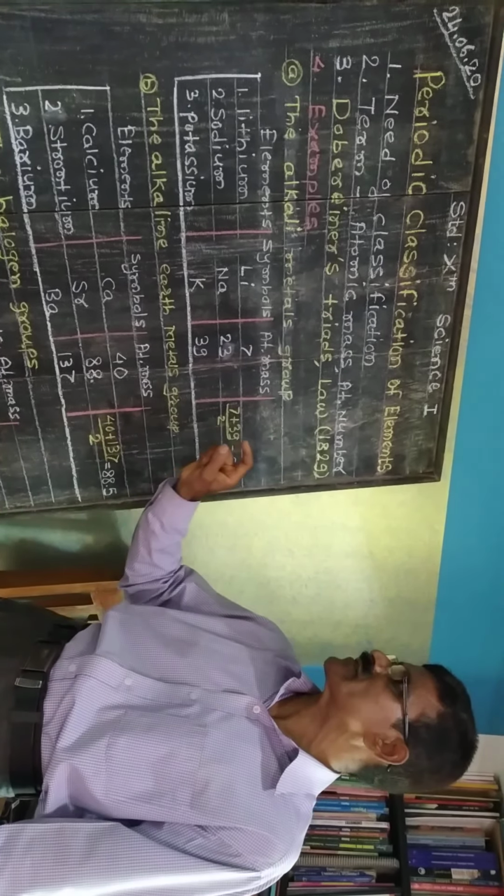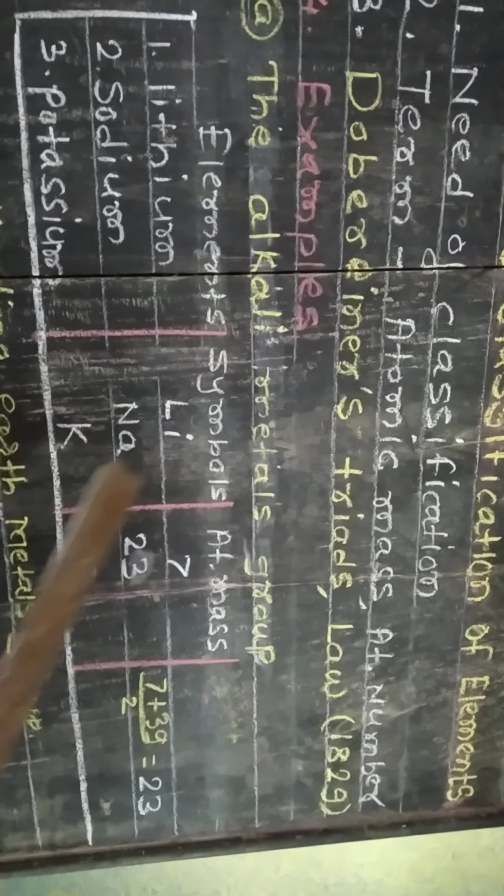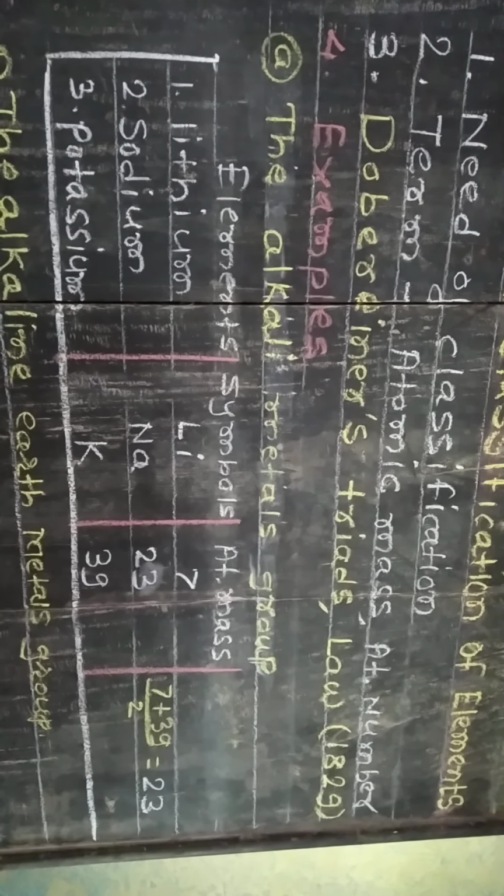Let us learn one example, the alkali metal group. According to Dobereiner, the first triad is Li, Na and K. These are the alkali metals.